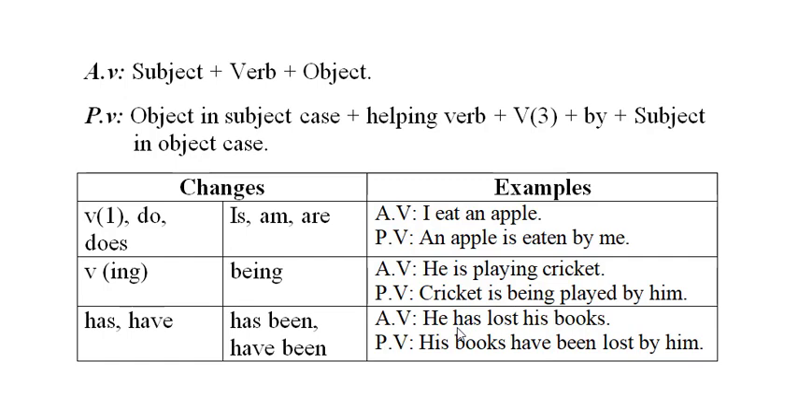Next, has been or have been is changed into been. His books have been. Third form of verb, lost, then by, and then the subject becomes the object him. His books have been lost by him.